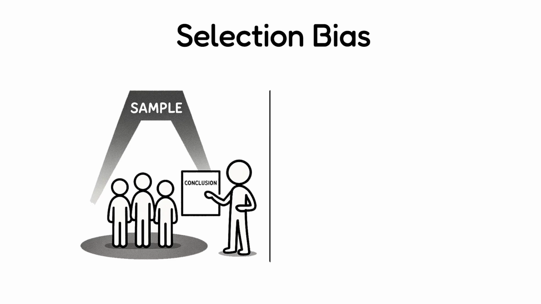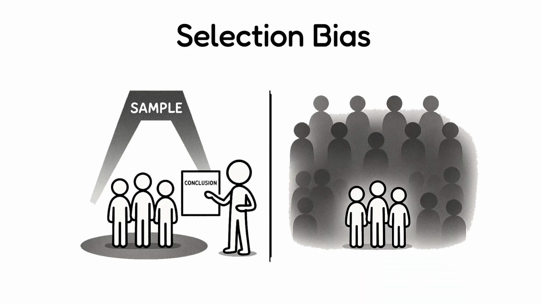Selection bias. It's a form of bias that happens when the sample we study isn't representative, which leads to misleading conclusions.